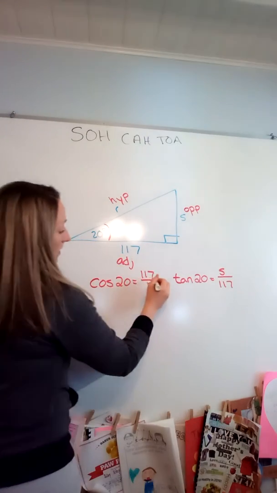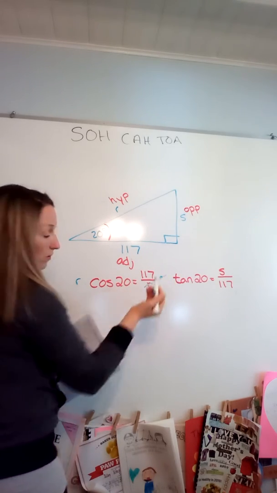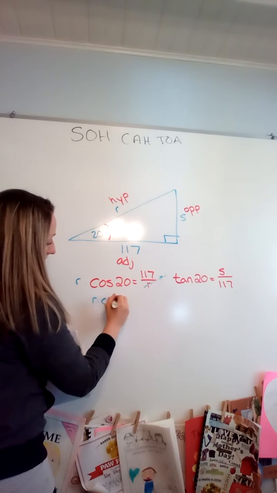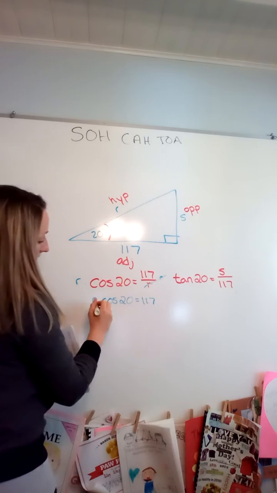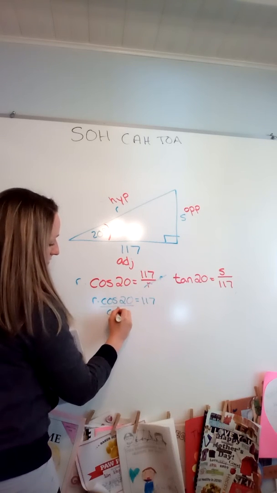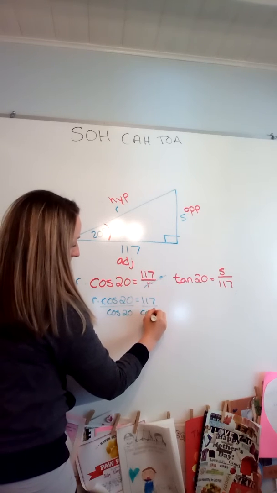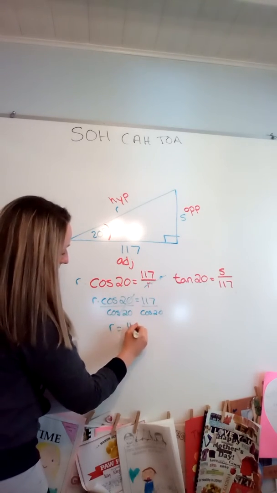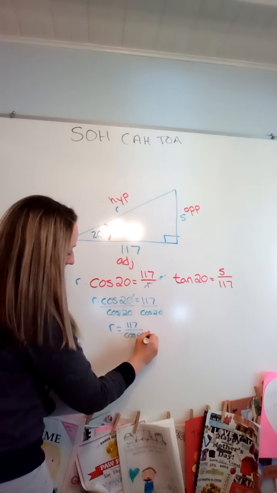For the first one, I'm going to have to multiply by whatever's in the denominator. In this case, it's R, which is what we saw in the last 2 examples as well. So I have R times cosine 20 is equal to 117. To get R by itself, I'm going to divide by cosine 20. So now I have R is equal to 117 divided by cosine 20.